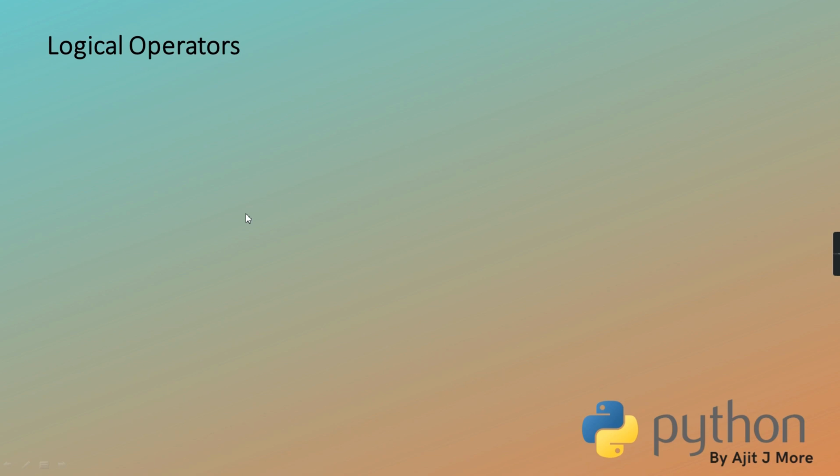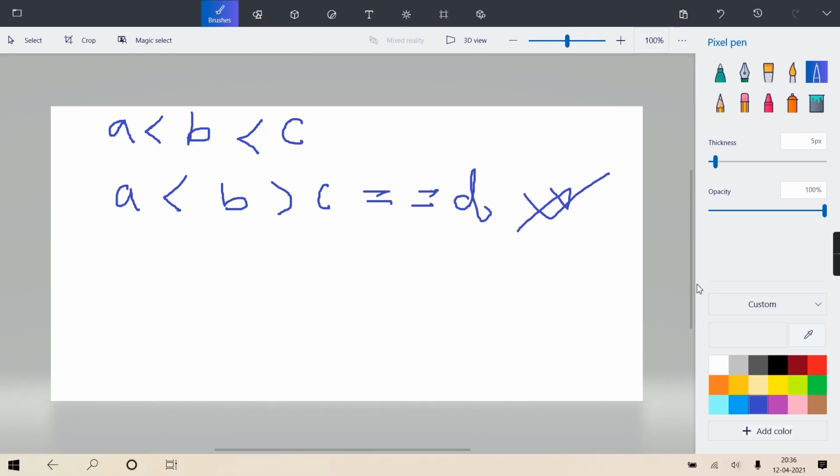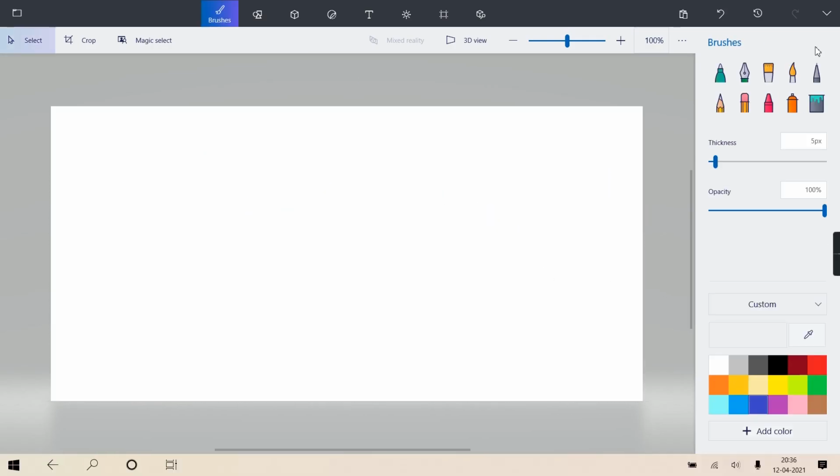Coming to logical operators. Some languages call them Boolean conditional operators. Logical operators are actually used as a connective between the comparison operators. If you have more than one comparison expression, to connect them you can use these. You have one comparison expression, this is another comparison expression, so these logical operators act as a connective between them. Logic theory somewhere in your academics you have studied, no? Like Boolean algebra, propositional calculus and all.